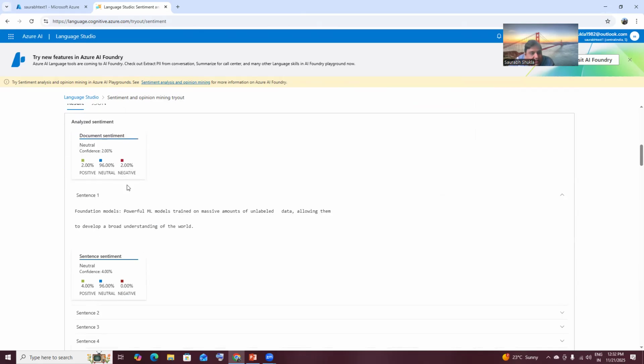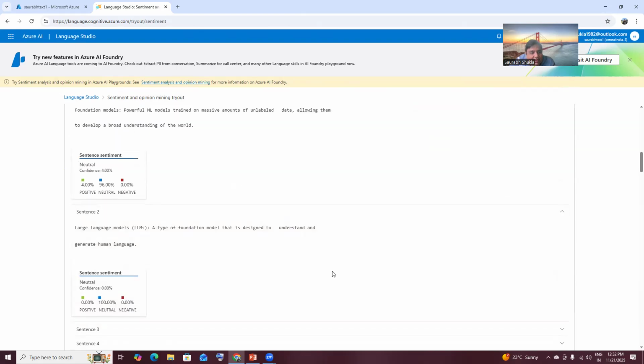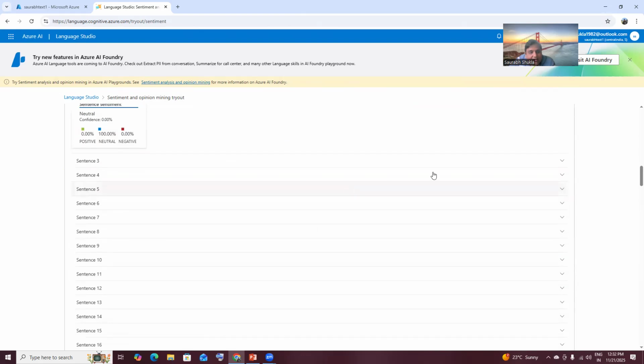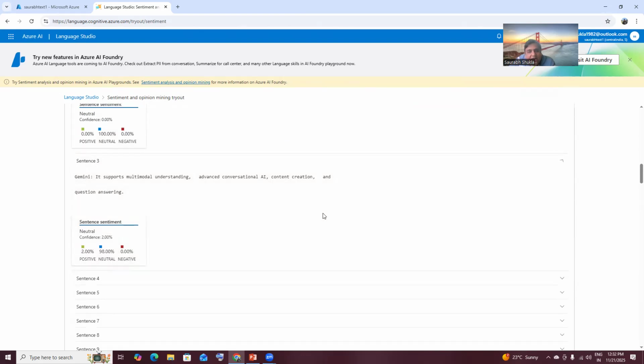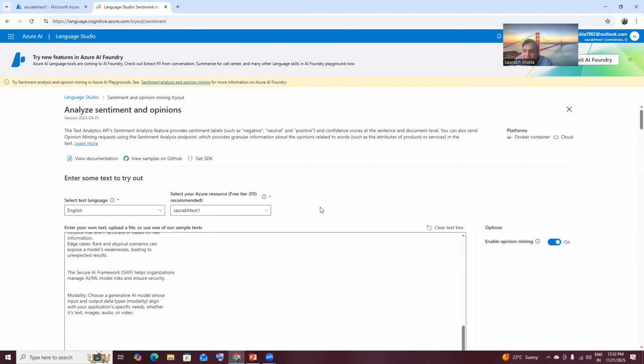So you can see 96% neutral, 2% negative, 2% positive. In this document, for every sentence, you can see what is positive, negative, or neutral. So you can upload the file as well as put the text there. But guys, when you do that, there is a cost associated with it. So once you complete this particular assignment, close it out.